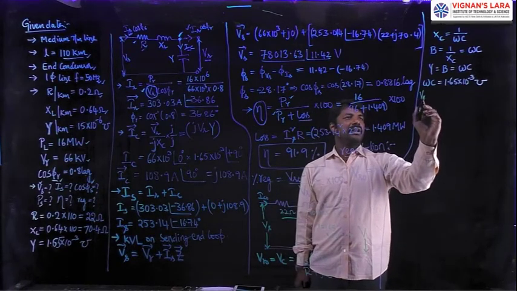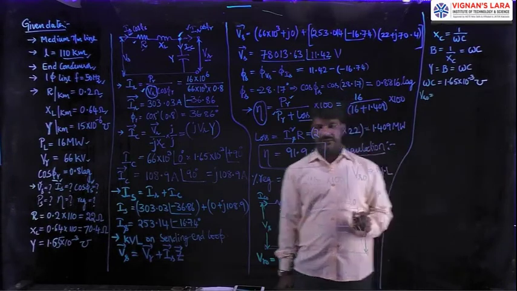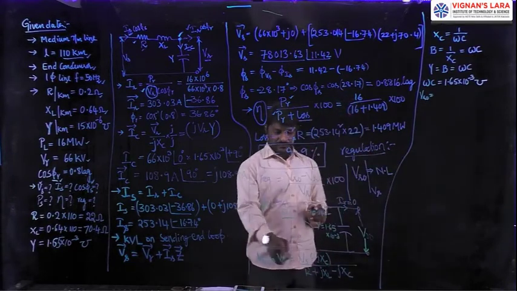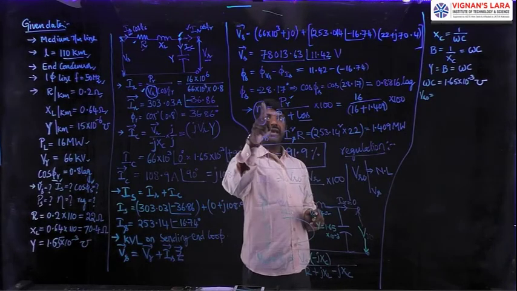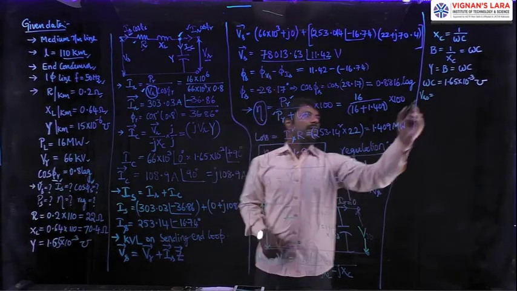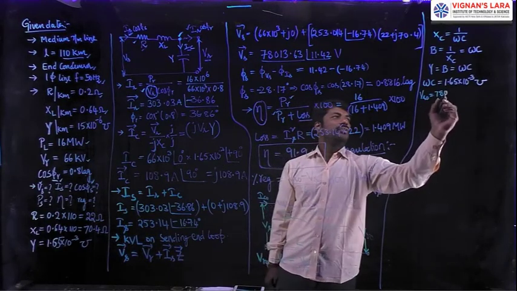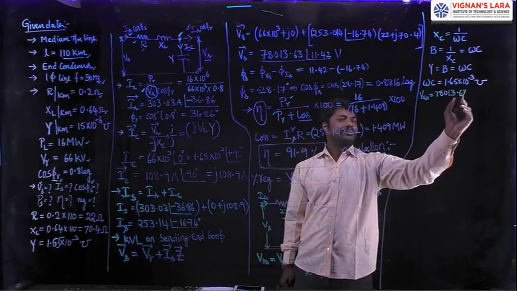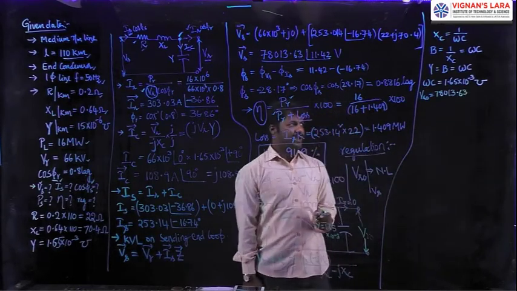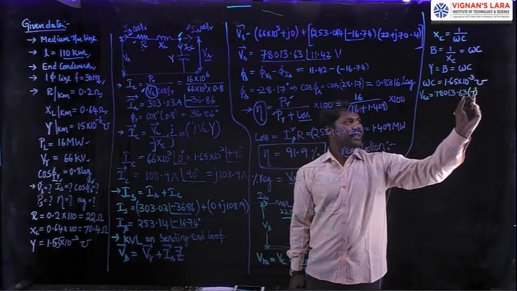So VR naught is equal to Vs, and the Vs value is calculated here: 78013.63, to be multiplied with minus jXc.